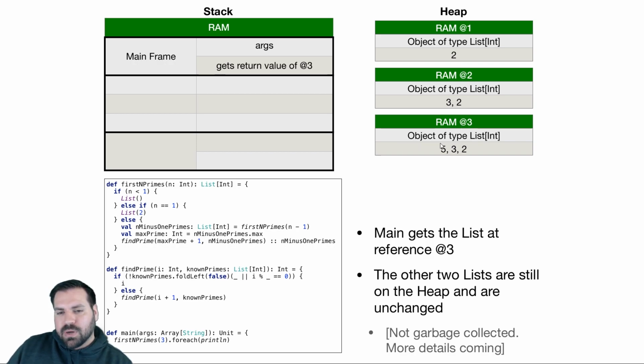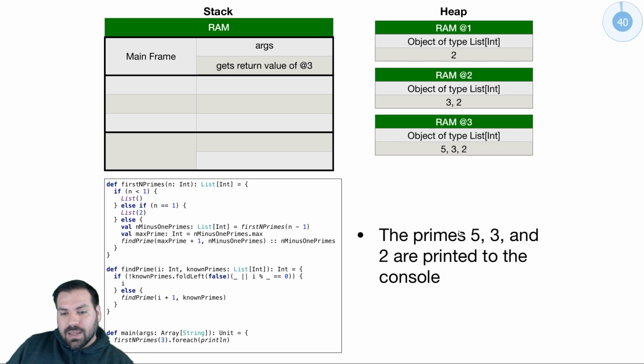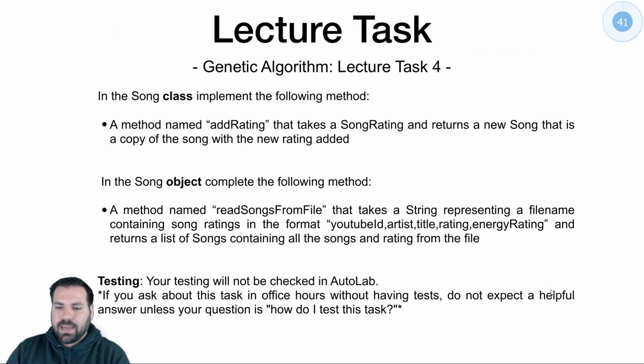Each time we prepend to this list, we only need space for the new value and a reference to the next value. So we save a lot of space. The same is not true when we append. It's only true when we prepend. And when we talk about linked lists, that's my advertisement for linked lists, we're going to explore why that's the case. And then 5, 3, 2, print to the screen. And back to our lecture question.